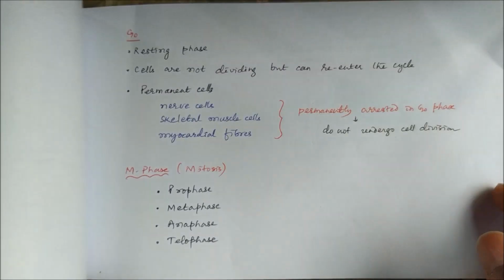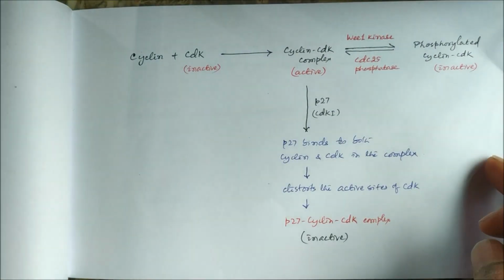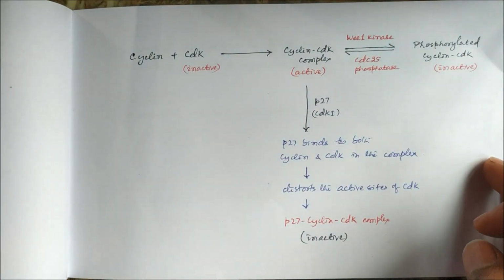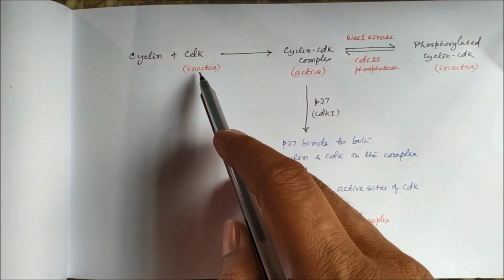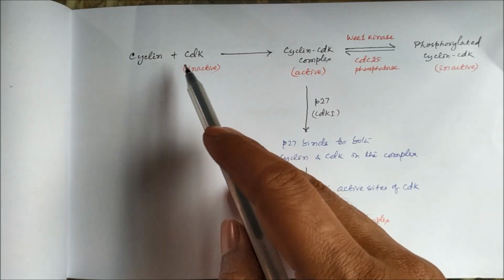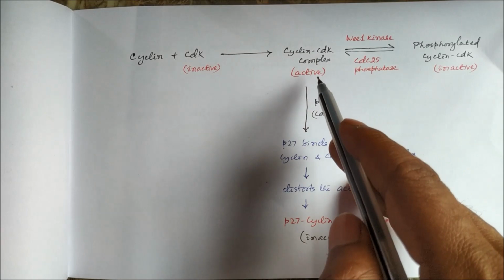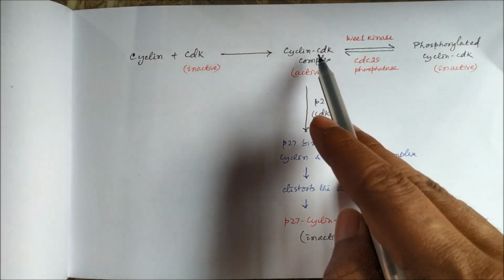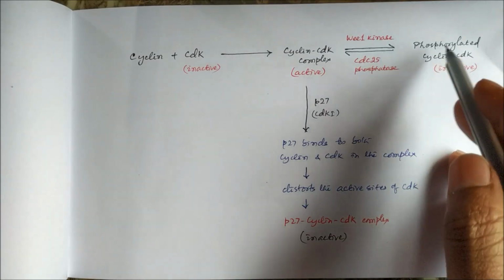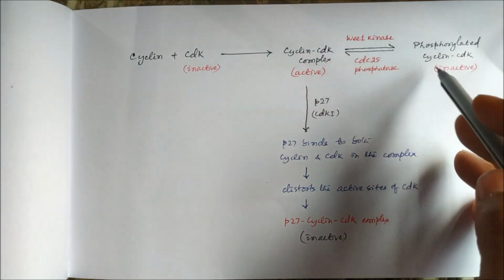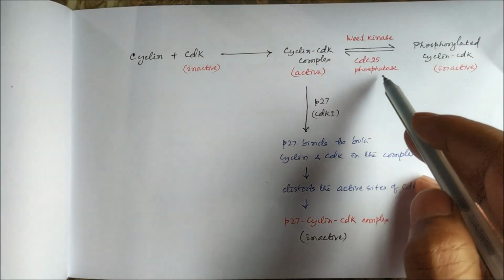As you know, the positive regulators of cell cycle are known as cyclin and cyclin-dependent kinases. The cyclin-dependent kinases are inactive and become active when they bind to the cyclin and form a cyclin CDK complex, which is active. This can become inactive by phosphorylation, and again this is a reversible process. The phosphorylated cyclin CDK can again become active by dephosphorylation by the action of the phosphatase enzyme.